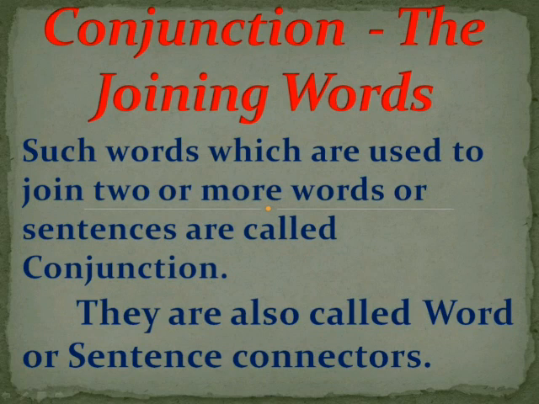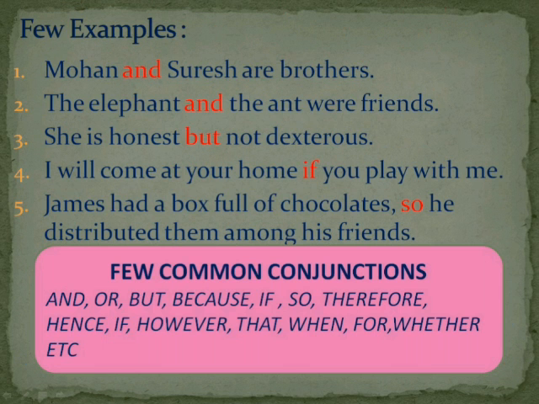So now you may ask, what is a conjunction? Conjunction is a word which joins two words or two sentences or even more than two words or sentences. That is why they are also called connectors. They connect words to words or sentences to sentences or words to sentences or sentences to words. Let's understand it with the help of examples.